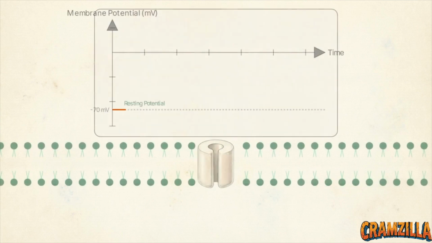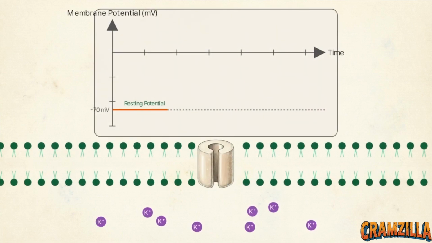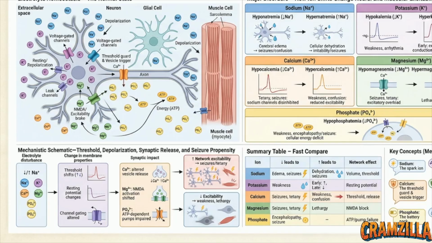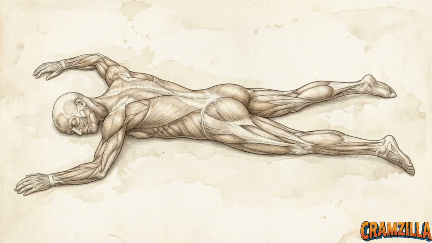Potassium shifts the focus away from explosive seizures and toward profound weakness. It governs the resting membrane potential and handles the repolarization that resets the cell after it fires. This chart displays resting potential changes. In hypokalemia, extracellular potassium drops. The concentration gradient pulling potassium out of the cell increases, which causes the membrane to hyperpolarize, becoming much more negative. The electrical threshold is now significantly farther away. The cell is vastly less likely to fire, presenting clinically as severe muscle cramps and flaccid weakness.